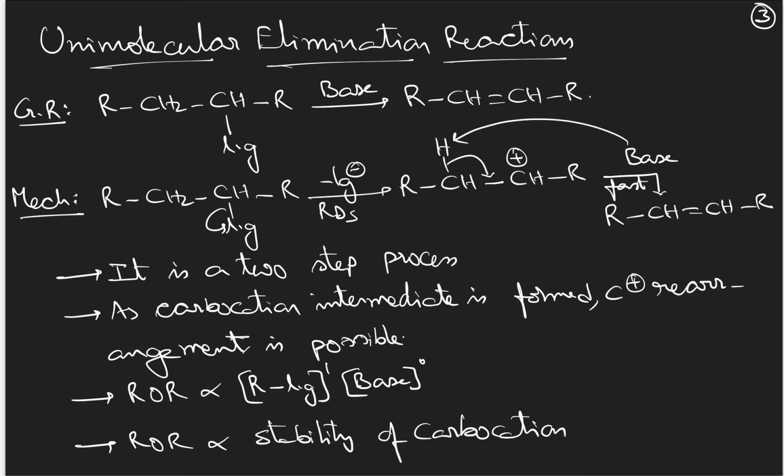So we cannot say from which direction H plus is removed in comparison to the direction of removal of Lg minus. Therefore, we cannot decide whether we will get a cis alkene or trans alkene. Both will be formed as a mixture of products if there is possibility of geometrical isomerism, with the trans alkene as the major product. That is stereoselectivity. Stereospecificity means only one product is formed, 100%.